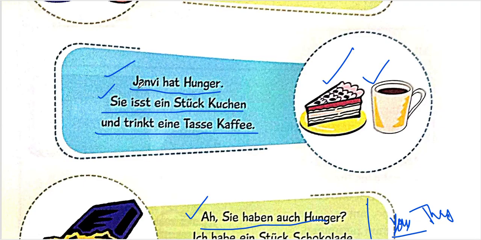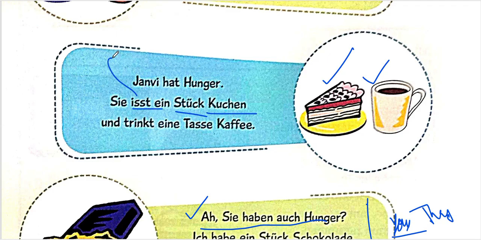Next, "Janvi hat Hunger. Sie isst ein Stück Kuchen und trinkt eine Tasse Kaffee." That means Janvi has hunger. She felt hungry. Sie isst ein Stück Kuchen. She ate a piece of cake. Stück is piece, Kuchen is cake. Isst is from essen. In the previous chapter, we had learned the verb conjugation of essen, in which isst was there. So sie means she, und trinkt eine Tasse Kaffee. And she drank a cup of coffee. So here you can see the coffee, here you can see the cake.